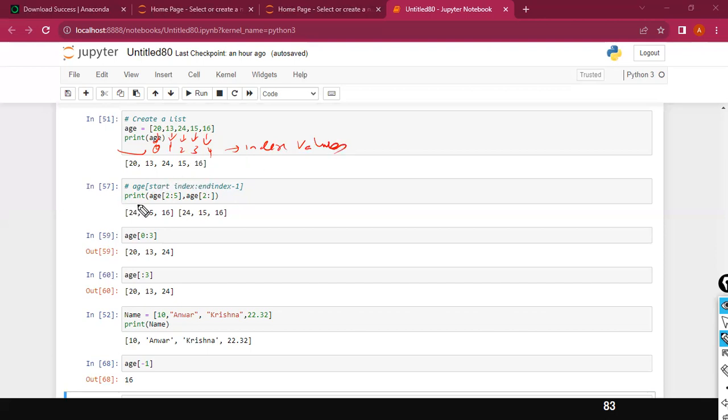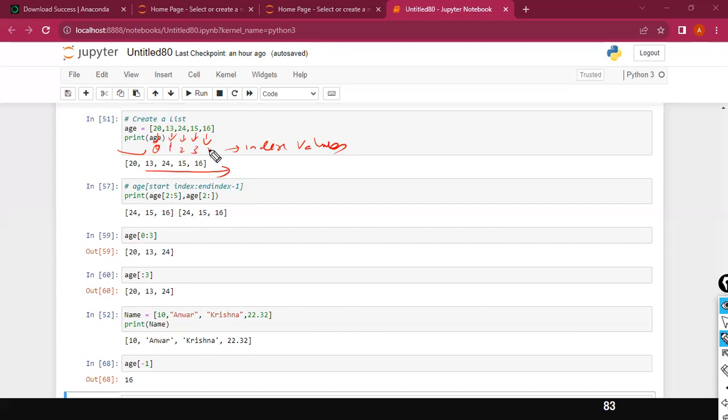Okay, and here, this is left to right. If you want to use the positive values, for example age of 0, if you give 1 or 2, it's all positive values, right? Anything less than 0 is negative, right? So 0 will give you the 20.